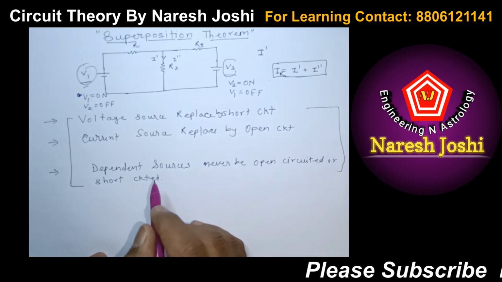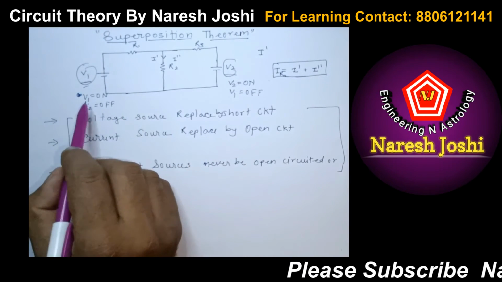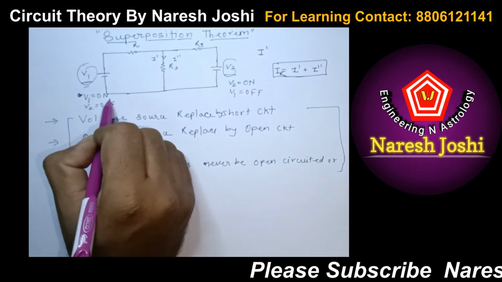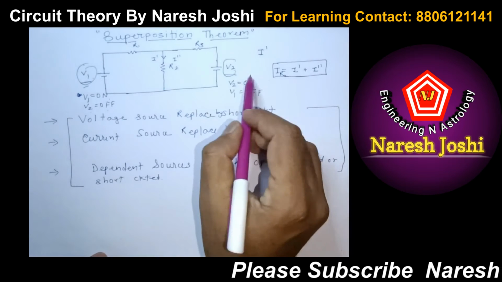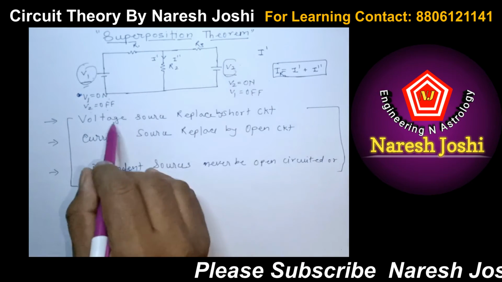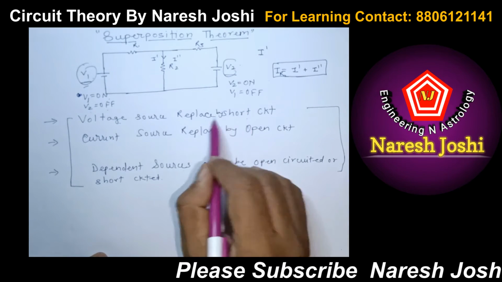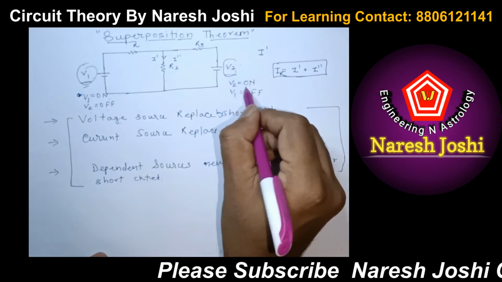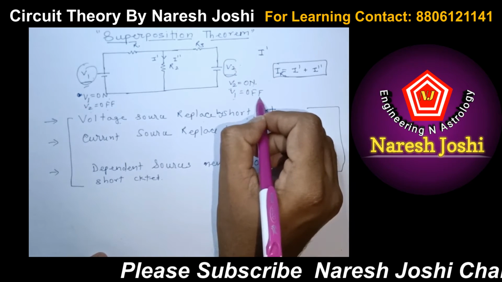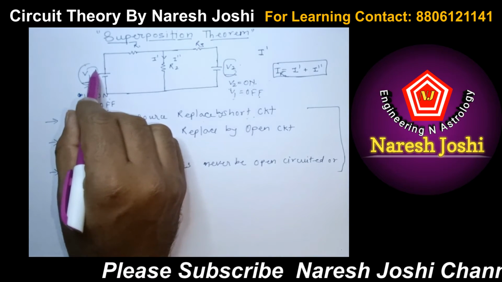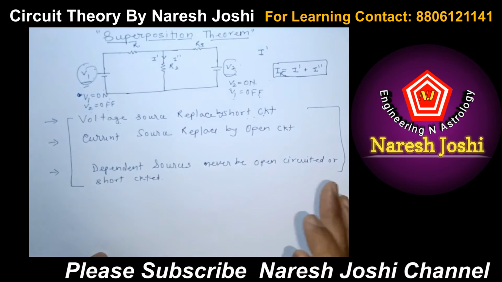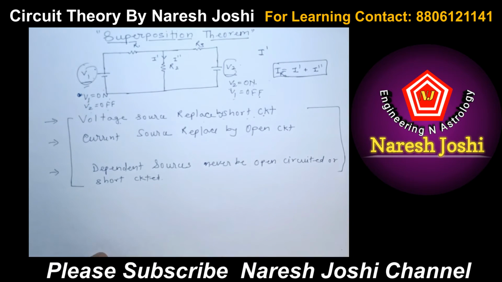Whenever you are solving with the superposition theorem, you have to consider only one source at a time. For example, if we consider V1, that means V1 is on and V2 is off. How do we replace V2? It is a voltage source, so it is replaced by a short circuit. The second case is when V2 is working, that means V2 is on and V1 is off. Because V1 is a voltage source, it is replaced by a short circuit. I will show you in the example how to solve it.